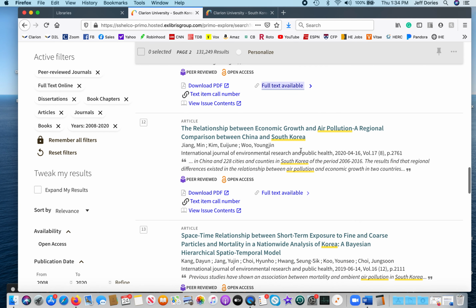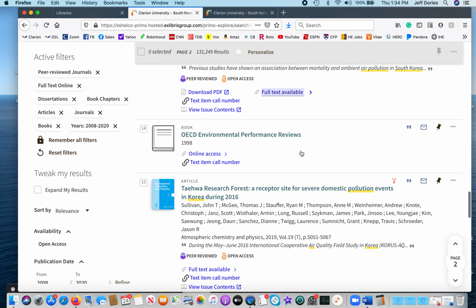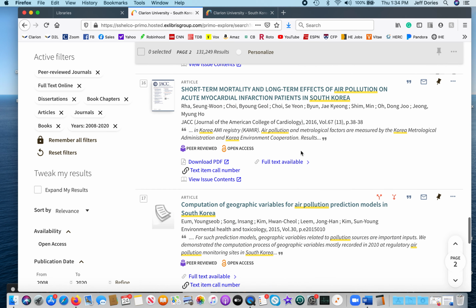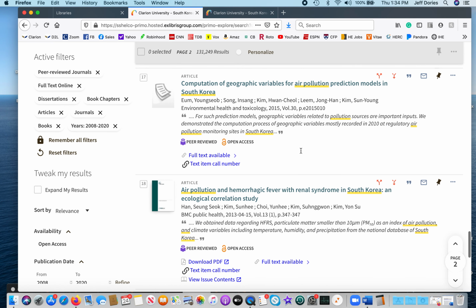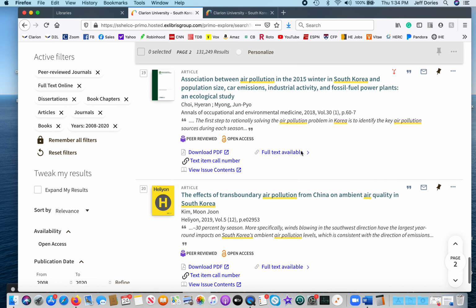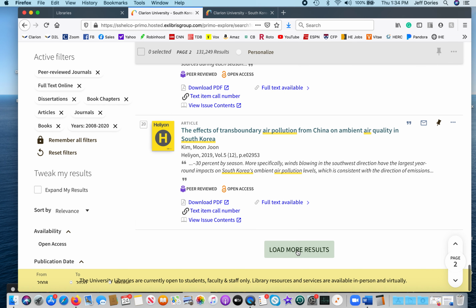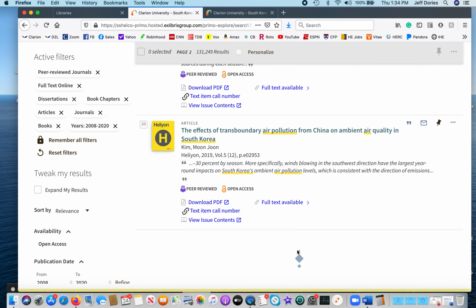So that might be something to touch on as well. I swear I saw a few here earlier. Yeah, again, there's a lot on other countries' impact, and so I would highly recommend, since there's a lot of sources on that, maybe adjusting your subtopic a little bit.